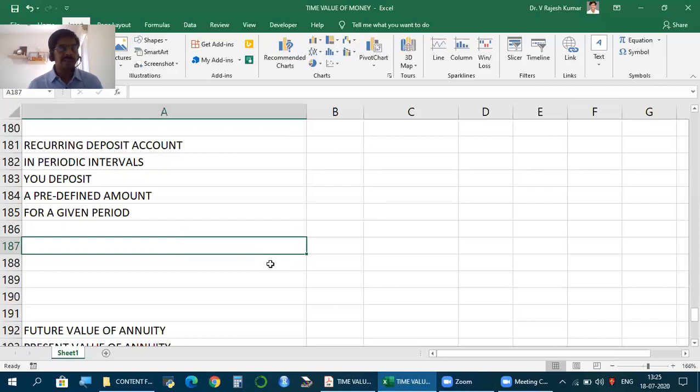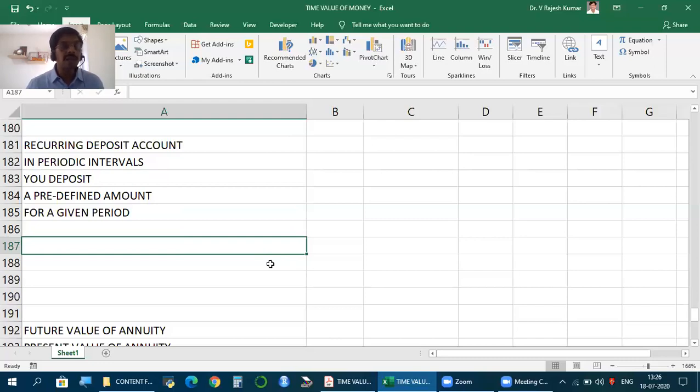Periodically, again monthly, quarterly, etc. You invest same amount each period for a given period in a mutual fund scheme, SIP scheme. It's an annuity. Let's say you borrow a loan. How do you repay? Equated installments. So usually monthly, quarterly, annually, same amount we repay for a given period. So most of our investment, savings, financial transactions are in the form of annuity.